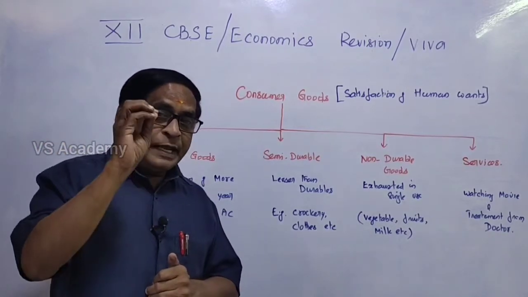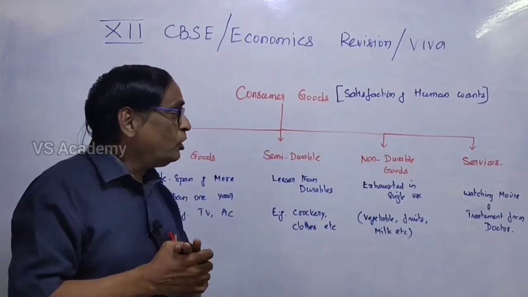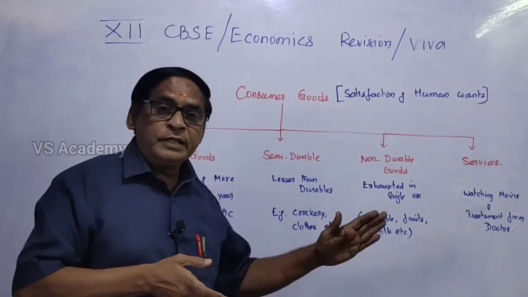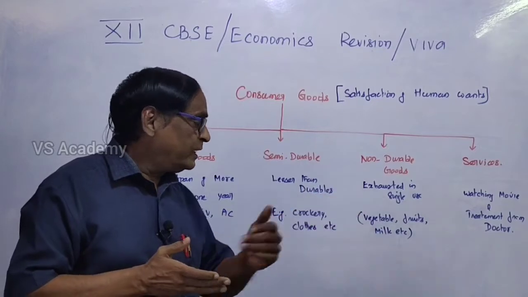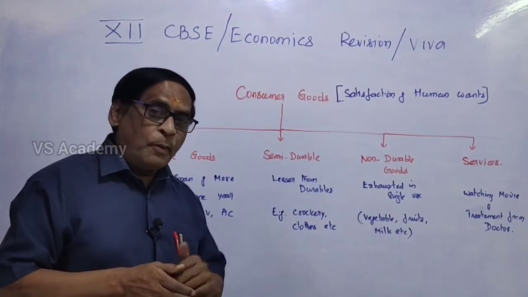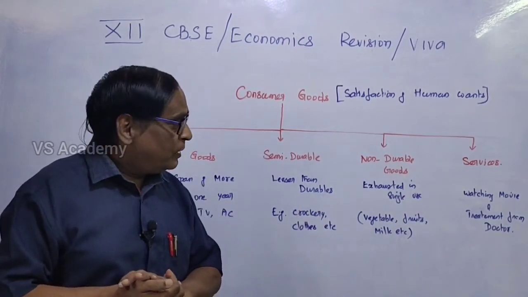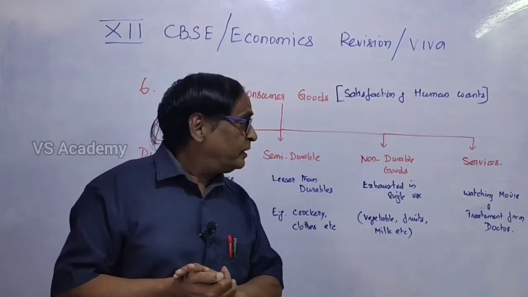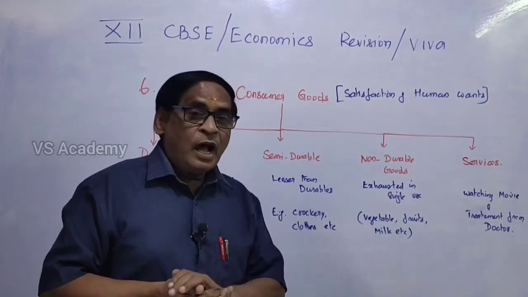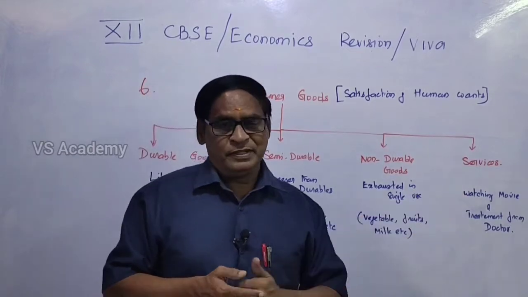Those goods which are exhausted within a day, within a single use, are called non-durable goods. These are the perishable goods coming under this category, for example vegetables, fruits, milk, etc. And then apart from that, there are services. For example, if you are watching a movie in a cinema theater, that comes under services. And taking treatment from a doctor also comes under services.